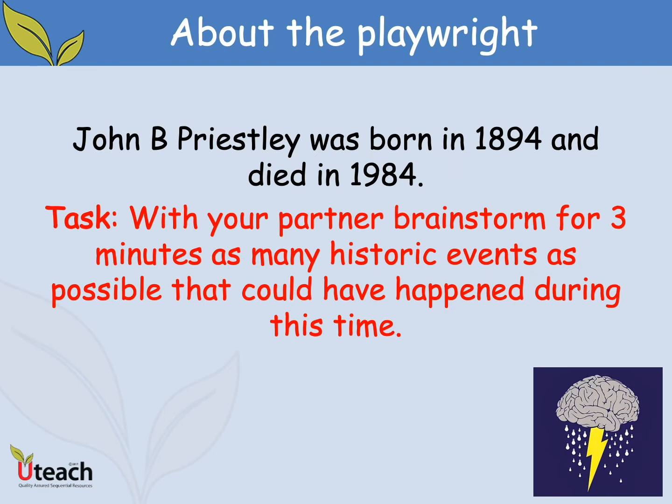Slide 8. We're now going to think about the playwright himself. John B. Priestley was born in 1894 and died in 1984. Task. With your partner, brainstorm for 3 minutes as many historical events as possible that could have happened during his lifetime.